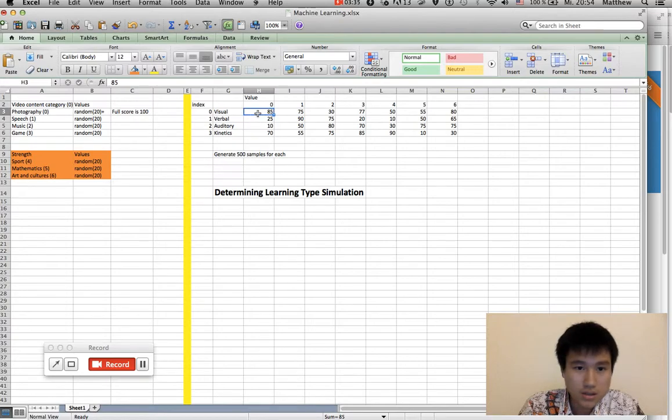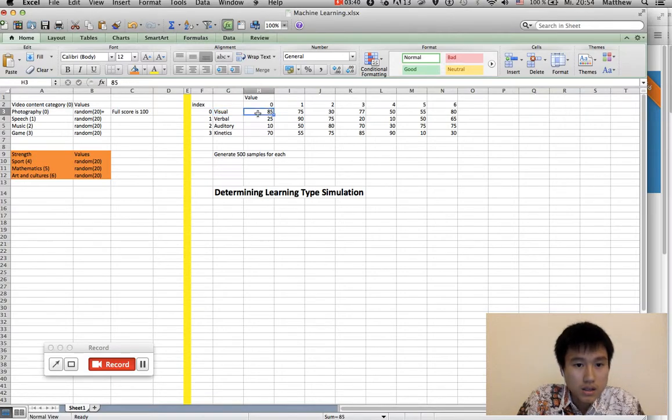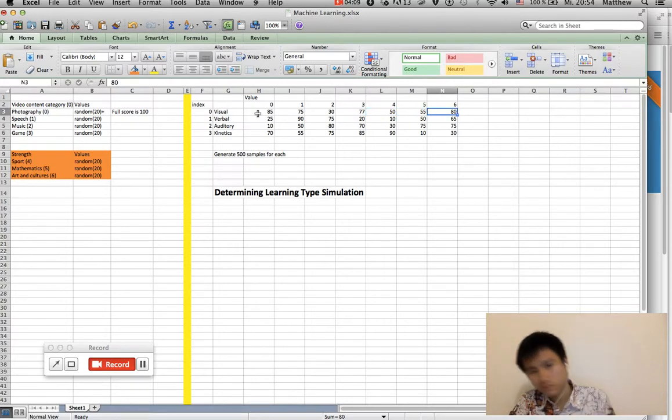And I generate this. So visual, I will explain about this visual one. The visual people watch photography video for 85% or more of their time, and then 75 for speech or vlog, and then music just 30, and then game 77. And also his strength in sport is like 50%. It's quite good. Mathematics 55 and art and culture 80.